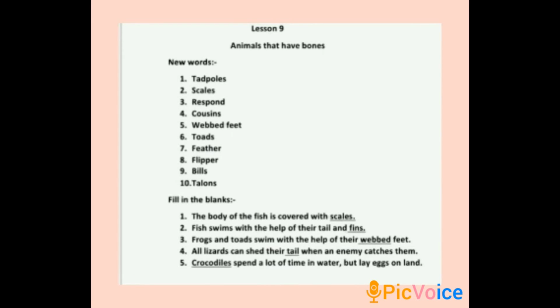First one, the body of the fish is covered with dash. The body of the fish is covered with scales. Second, fish swims with the help of the tail and dash. Fish swims with the help of the tail and fins. Third one, frogs and toads swim with the help of the dash feet. They swim with the help of the webbed feet.